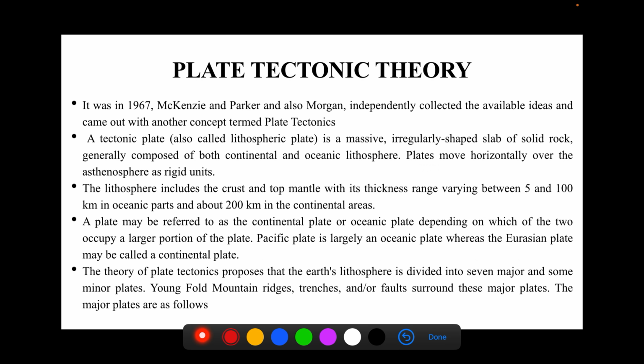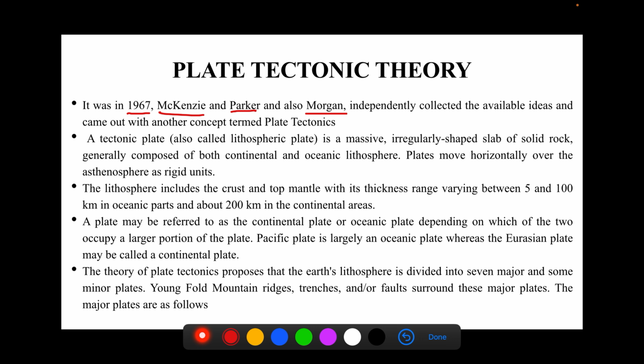The first point that we have to remember in this theory is who proposed the theory. It was firstly given in 1967 by Mackenzie, Parker, and Morgan. These three people collected ideas and came up with a new concept, that is plate tectonic theory. Plate tectonic theory is a continuation in the series of theories which were given to explain how oceans and continents were formed. And this is the theory which has most of the backing and is still recognized as the most accurate theory till now.